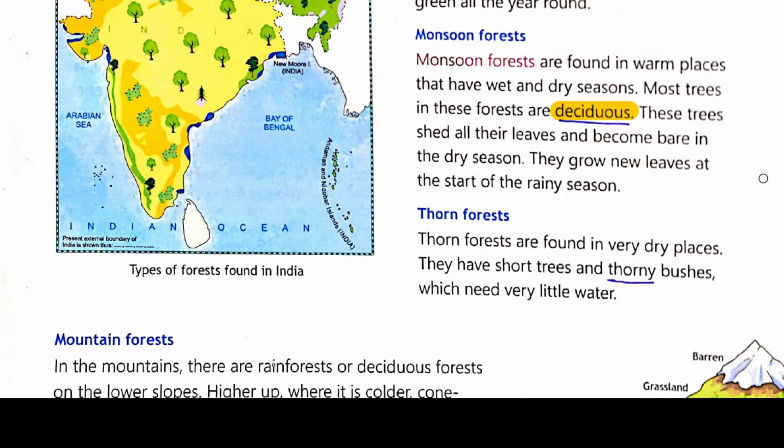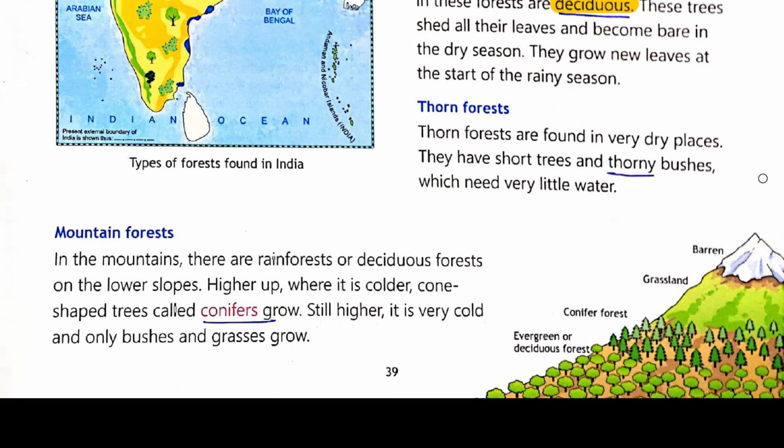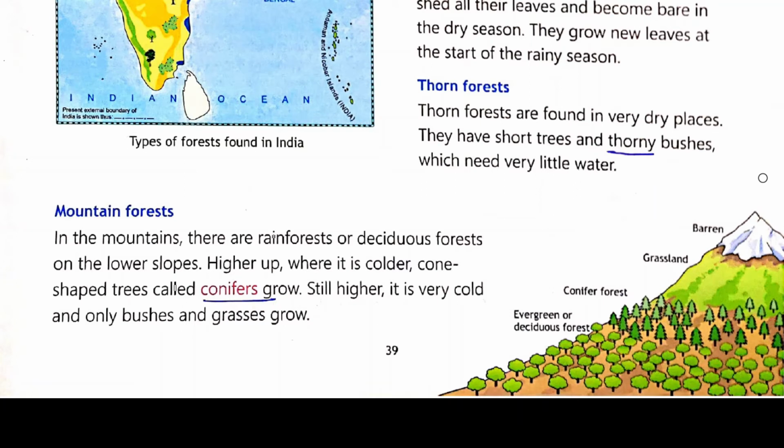Thirdly we will discuss thorny forest. Thorny forests are found in very dry places. They have short trees and thorny bushes which need very little water. Take the example of desert, where we get very little rain or very little water. In those areas we have thorny forest with bushes and many types of thorny trees. So this is all about thorny forest.